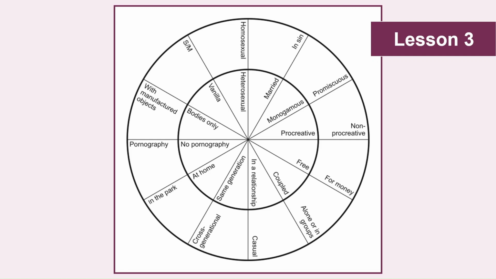You could discuss the loaded meaning of the term in sin, as opposed to just saying that it's out of wedlock or beyond wedlock, and the inherent negative connotations that that language might bring. A term such as procreative may need breaking down to clarify that it's about the intent to conceive, rather than, in the outer circle, which seemingly implies that someone is engaging in sexual acts purely for pleasure or enjoyment. Ensure to keep the discussions about any of these elements appropriate to pupils' age and stage.